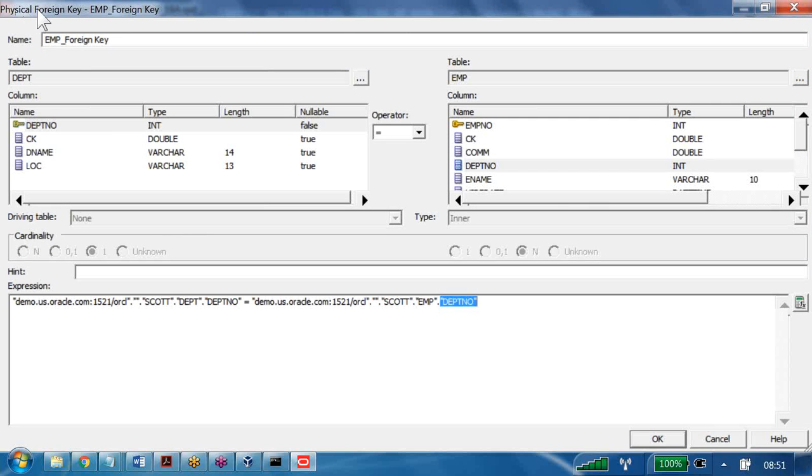Physical foreign key join. What is the window name? Physical foreign key join. That is the reason we say equi-join is the database terminology and foreign key join is OBIEE terminology. Now we are writing here EMP_DEPT, based on the department number we are joining it. So I gave this name, then click on OK.